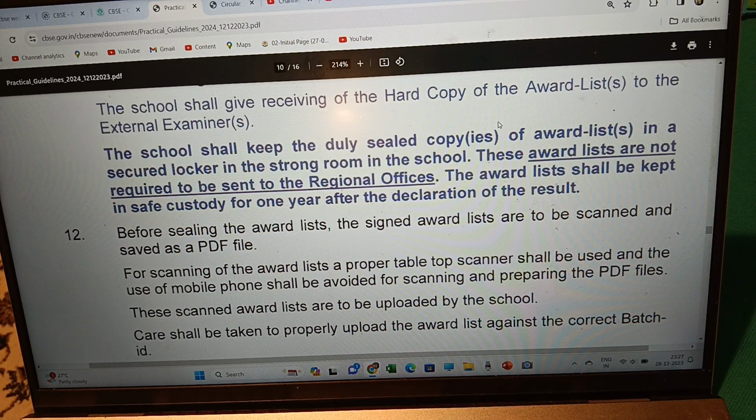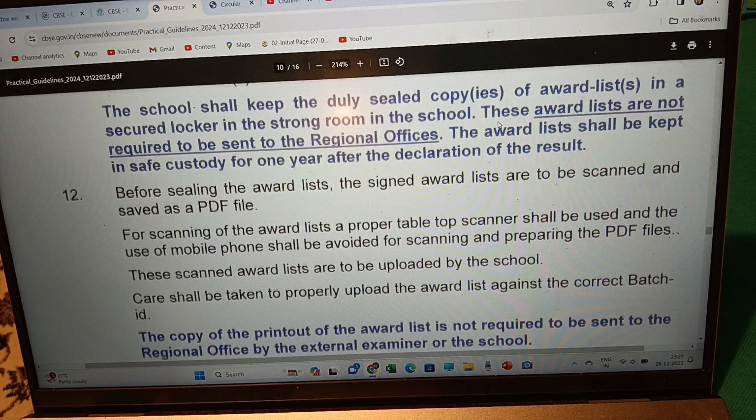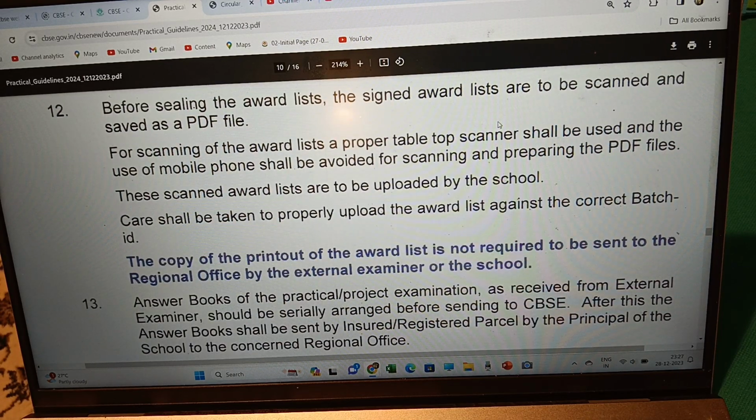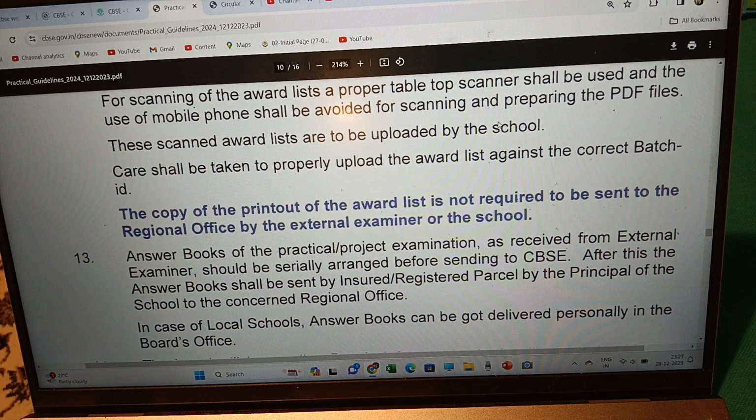Care shall be taken to properly upload the award list against the correct batch ID. The copy of the printout of the award list is not required to be sent to the regional office by the external examiner or the school.